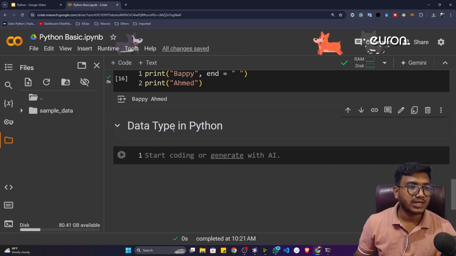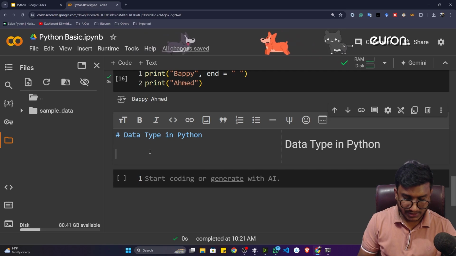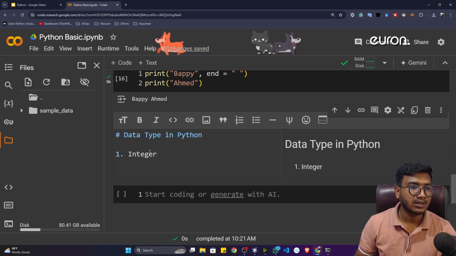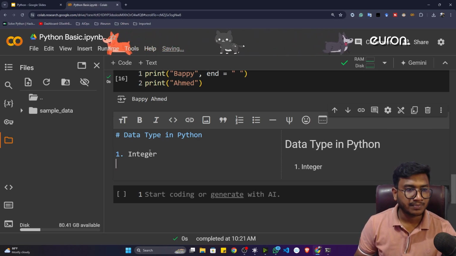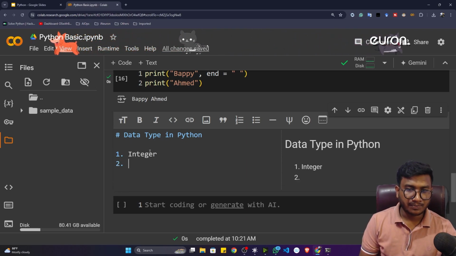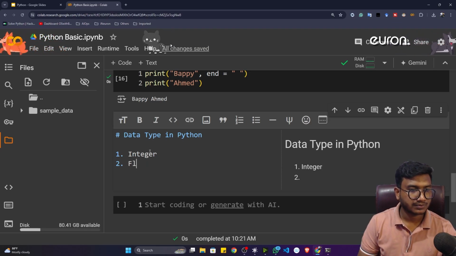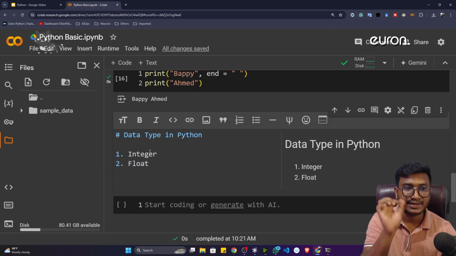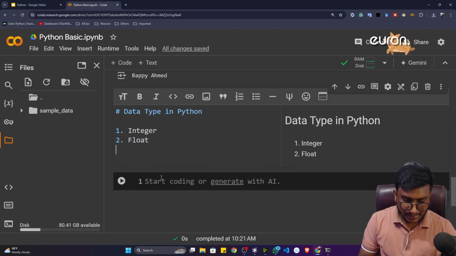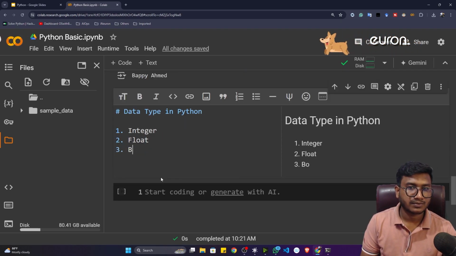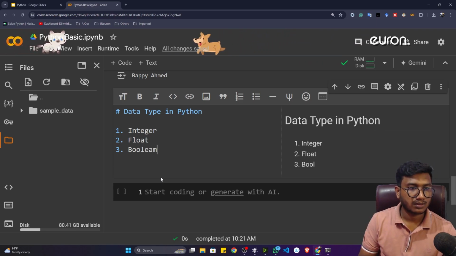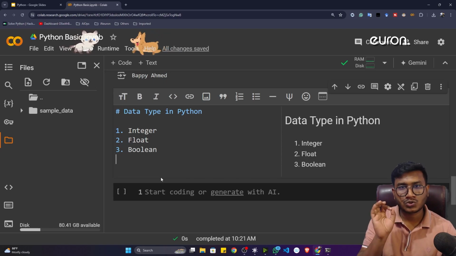Now guys, inside Python we have some data types. Let me write down all of the data types first of all. The first data type is integer. The second data type we have is called float. Float means this is the decimal point. If you are taking any decimal point, this is called float. And the third data type we have is called Boolean. Boolean means true or false.